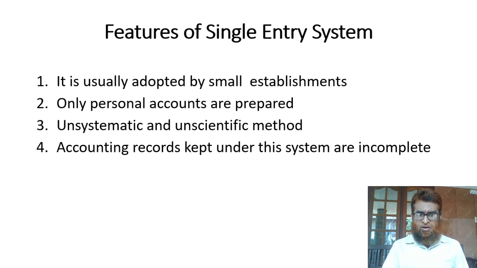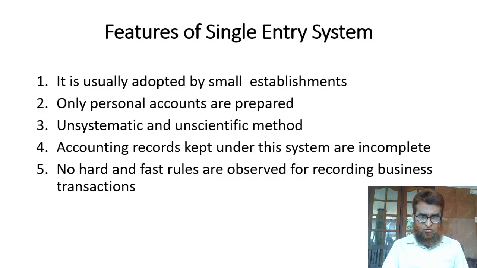Fourth one, accounting records kept under this system are incomplete. So accounting records are kept, but they are incomplete. Fifth one is no hard and fast rules are observed for recording the business transaction. No strict rules are there. The businessmen maintain their accounts according to their own way.